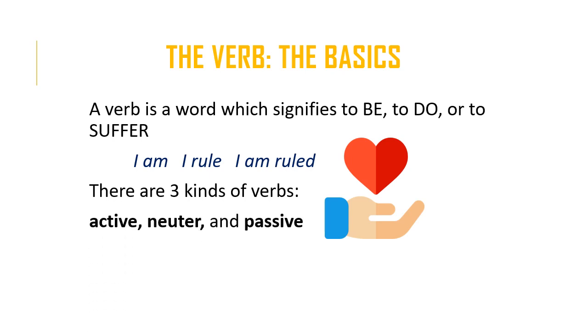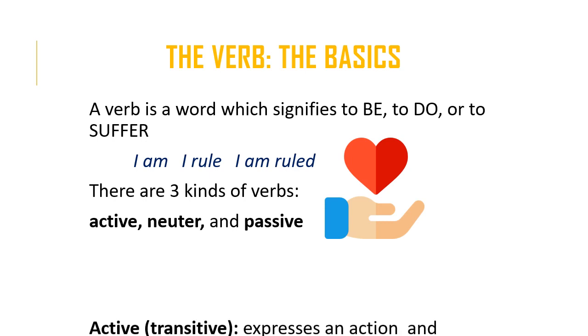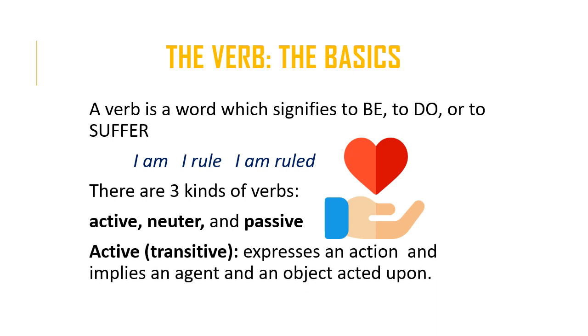Active or transitive verbs express an action and imply an agent and an object acted upon. So, for example, I love Penelope. You have the agent, I, the verb, love, and then the object, Penelope.